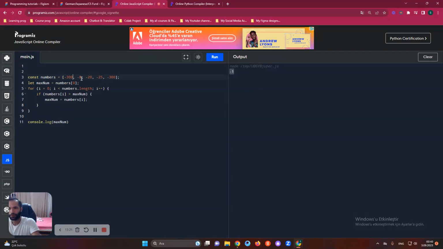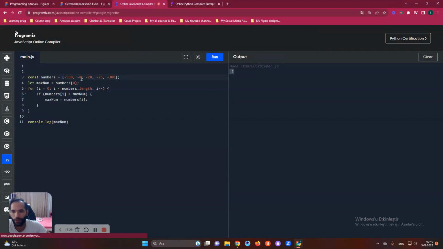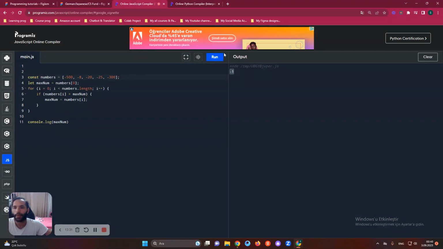No, you can just put there minus 300, or let's put there minus 500 to prove to you what is going on in here. Okay, when we run this now, as you see, the answer is minus 8. So we don't have minus 6 anymore. So minus 8 is the greater number, as you see in here, right in our numbers list.